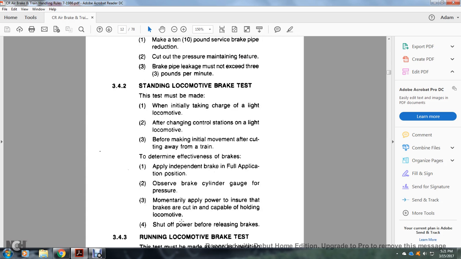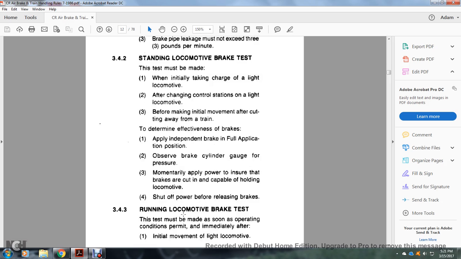3.4.2 Standing locomotive air brake test. The test must be made when initially taking charge of a light locomotive and when changing control stations of a light locomotive, before making the initial movement or cutting away from the train. To determine the effectiveness of the brake, apply the independent brake in the full application position. Observe the brake cylinder gauge for pressure. Momentarily apply it to ensure the brakes are cut in and capable of holding the locomotive. Shut off the power before releasing the brakes.